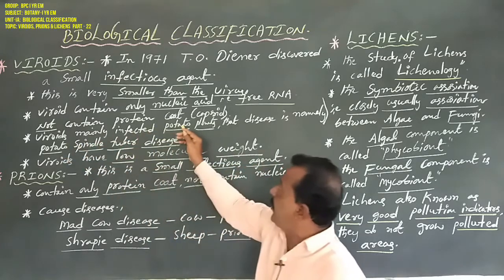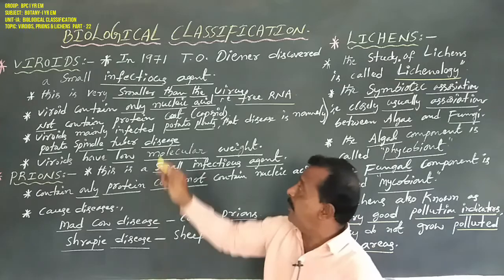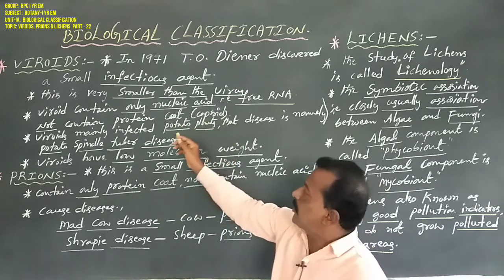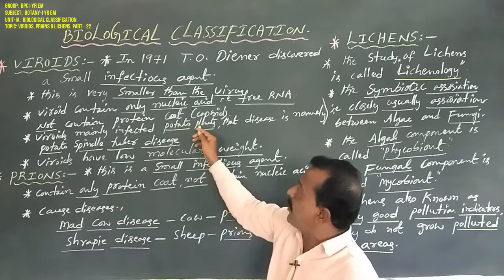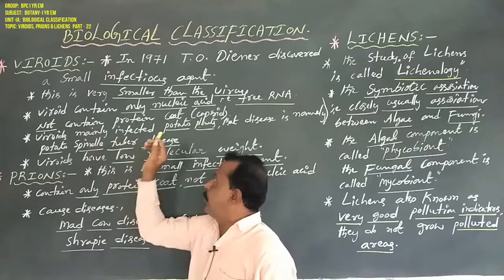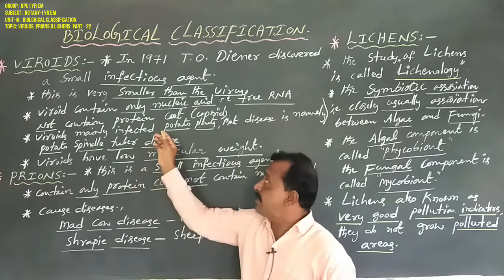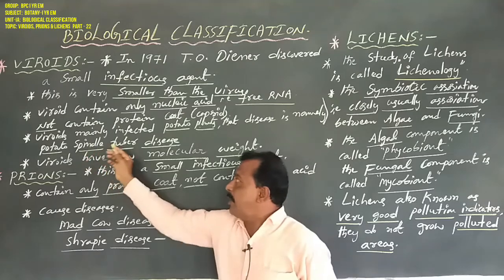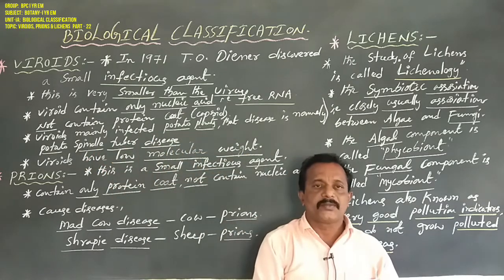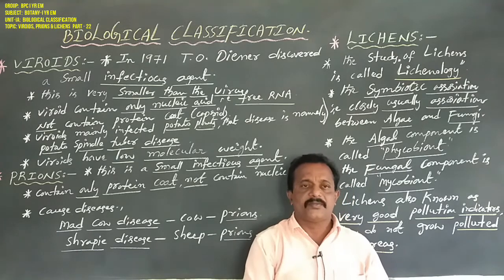Viroids mainly infect plant organisms, especially potato plants, causing the disease namely potato spindle tuber disease. Potato spindle tuber disease is caused by a viroid. Do not write virus, only viroid.